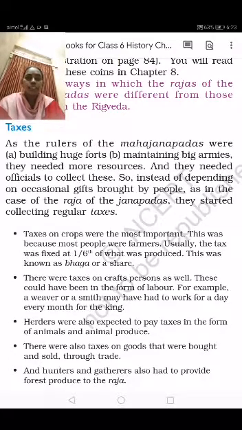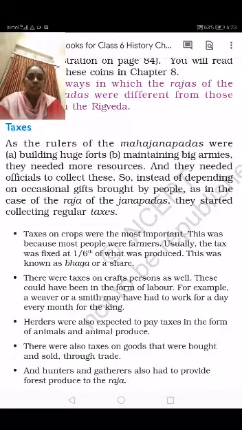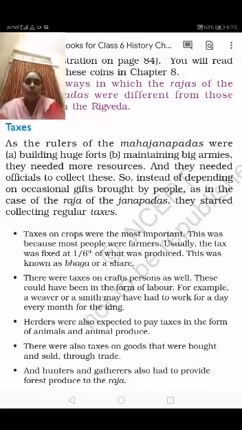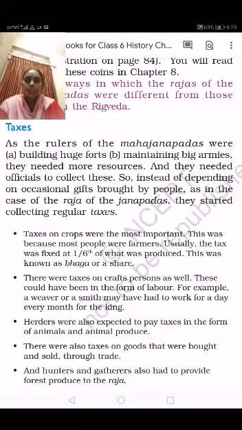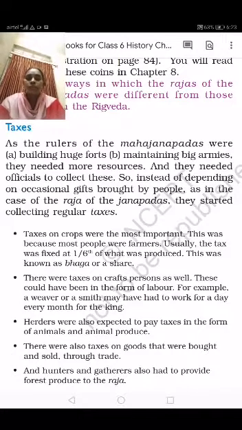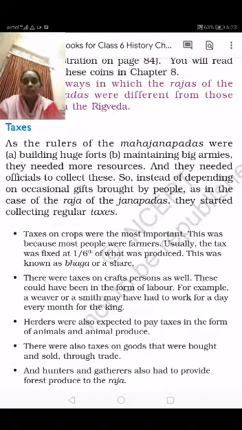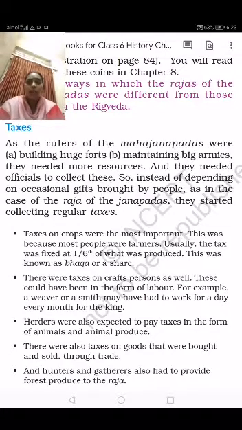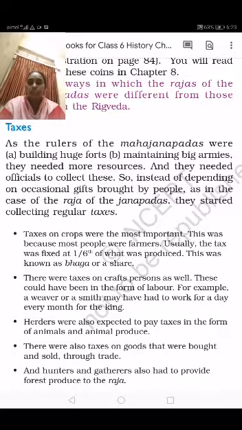So instead of depending on occasional gifts brought by the people, as in the case of the Rajas of the Janapadas, they started to collect regular taxes. Before, when people appreciated and gave gifts, that was how they maintained the Janapadas.